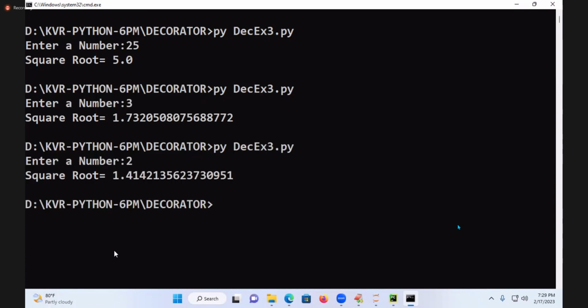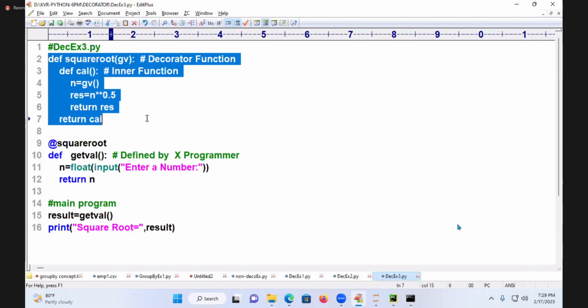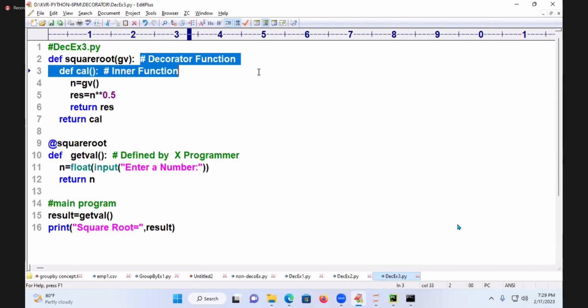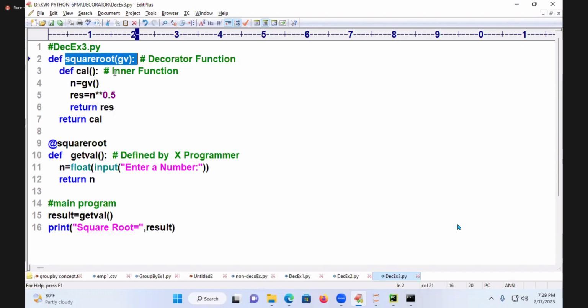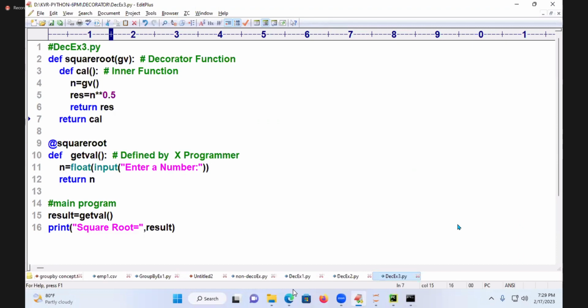Are you understanding? So defining a function inside of another function simply comes under what? Decorator. What is this decorator doing? Providing additional processing capability to the normal function. What is the syntax we are using here, students?